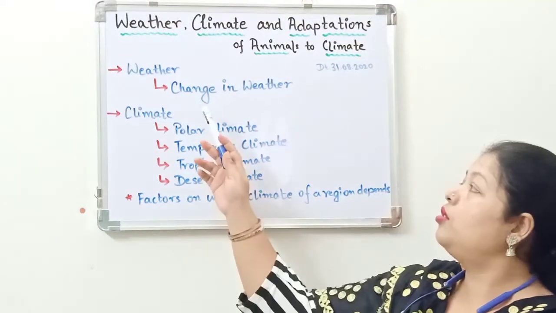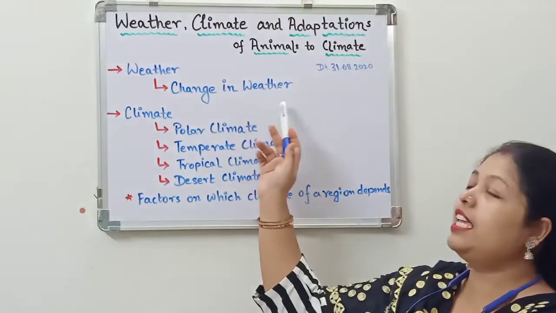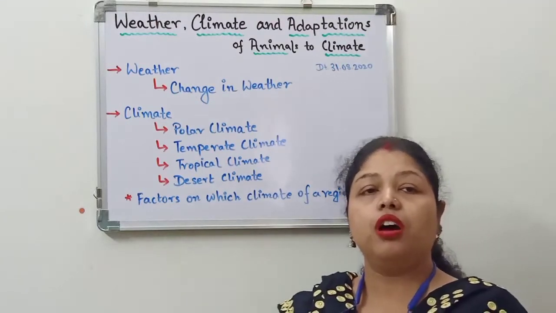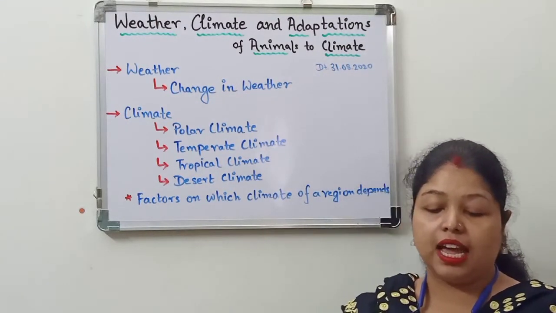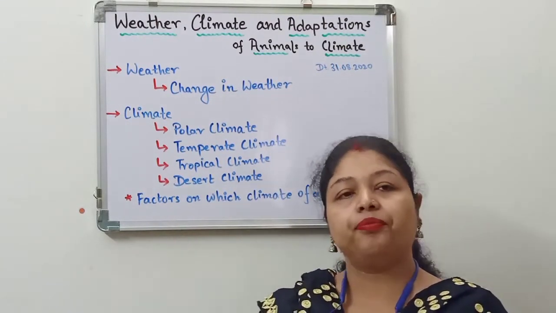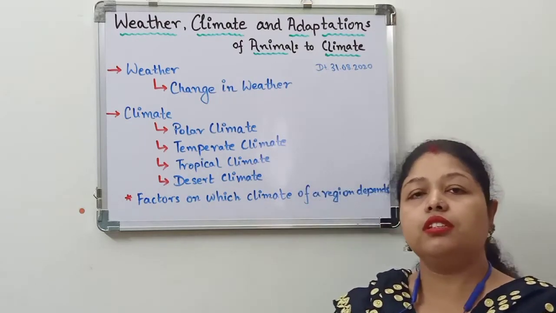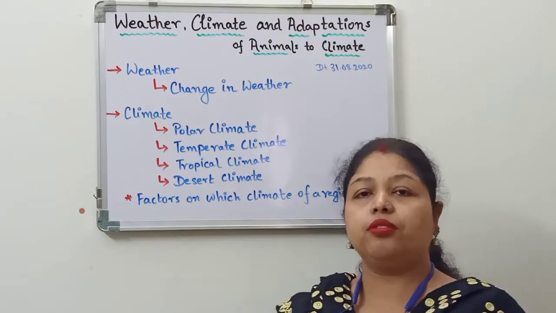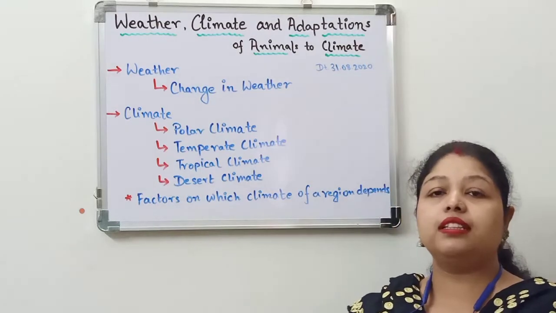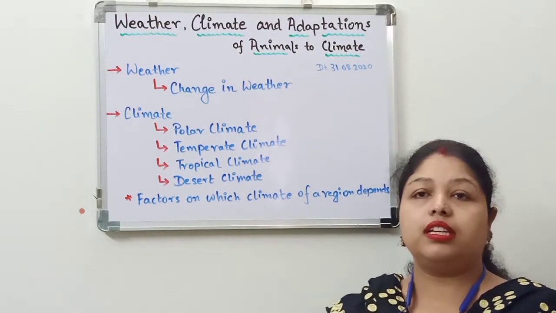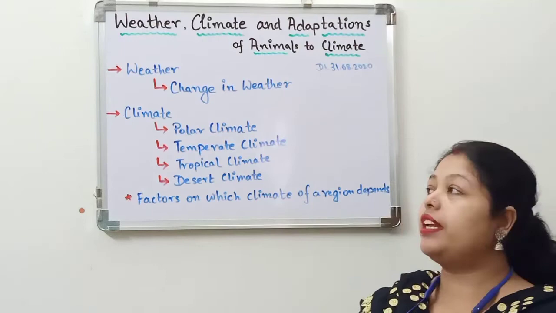So now we will move on to the change in weather. How does weather change at a particular place, or what causes the weather to change at a particular place? The basic thing that is important for weather is the sun.